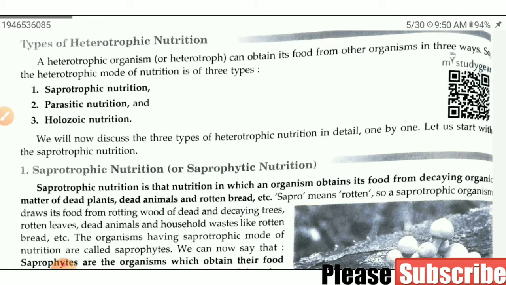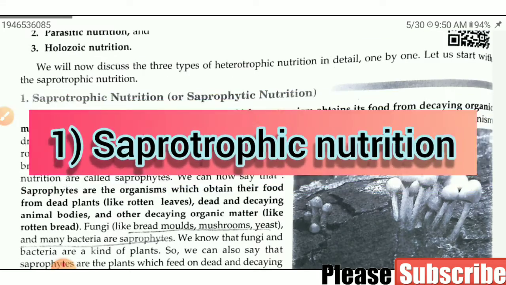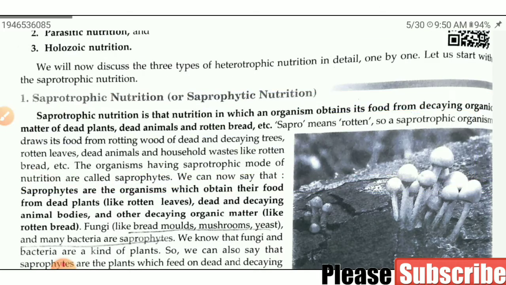First one is saprotrophic nutrition. What do you mean by saprotrophic or saprophytic nutrition? Saprotrophic nutrition is that nutrition in which an organism obtains its food from decaying organic matter of dead plants, dead animals, and rotten bread. We know that heterotrophic nutrition means any organism is dependent on another organism for its food.